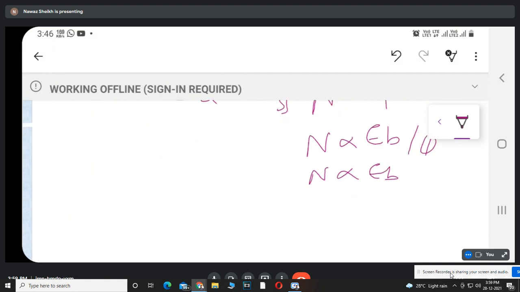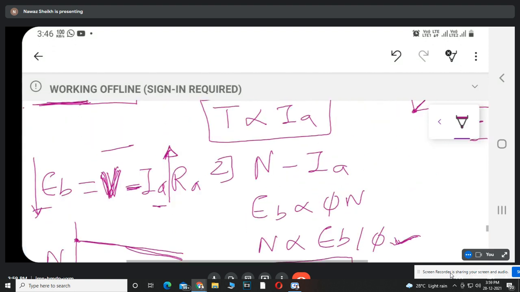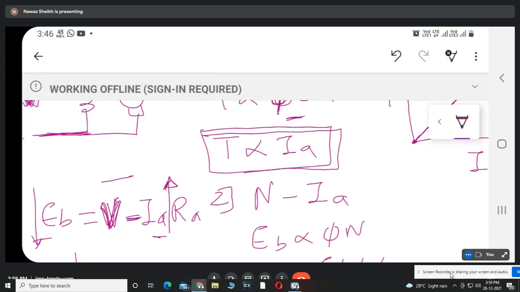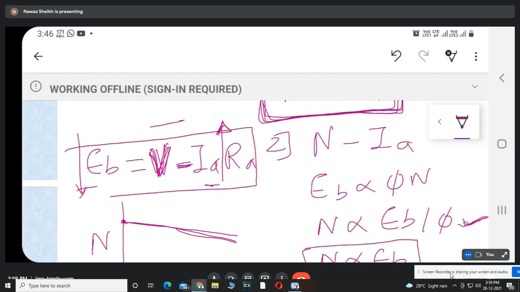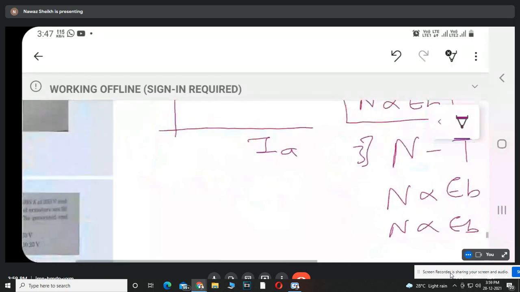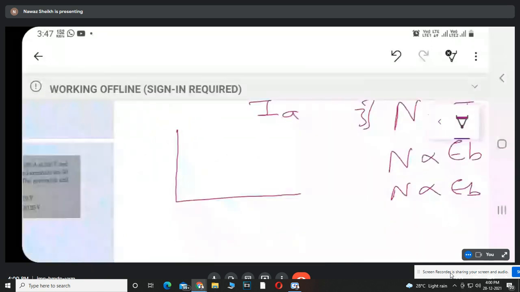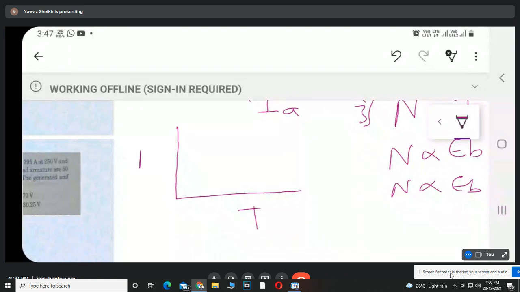But we know that from this relation, torque and current are directly proportional to each other. It means when the current decreases, torque also decreases in the same proportion. So from this equation of back EMF, this current can also be replaced in terms of torque. So the speed torque characteristics also have the same nature as the previous graph, like this.